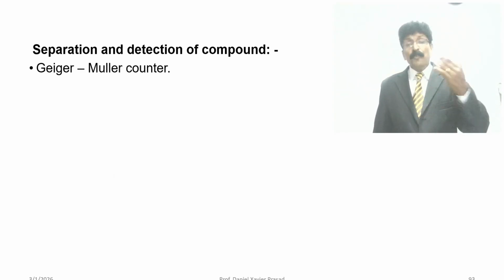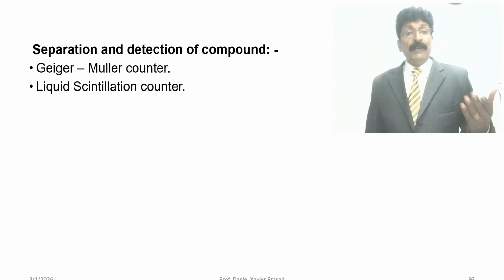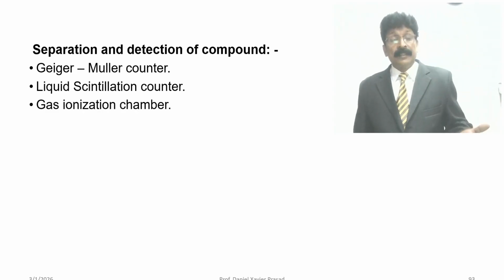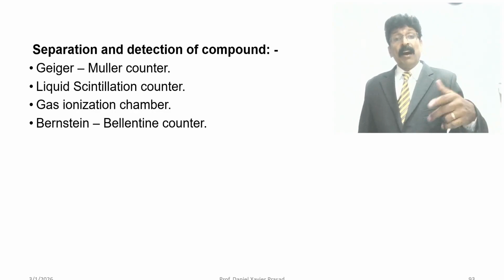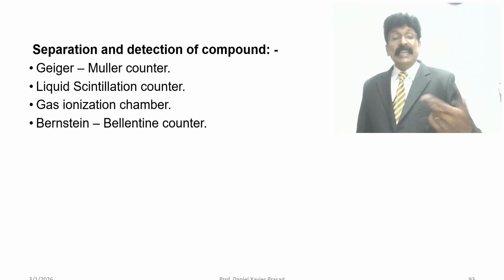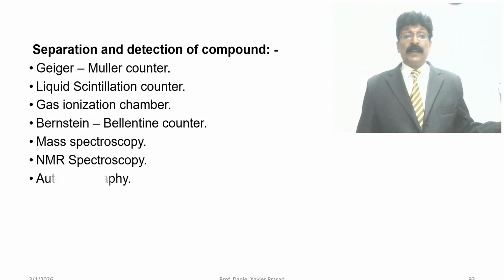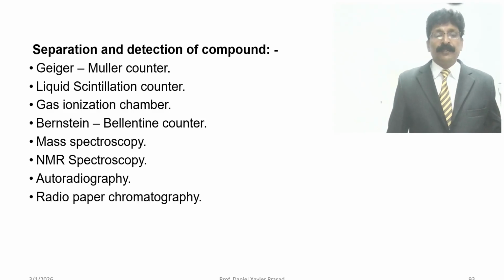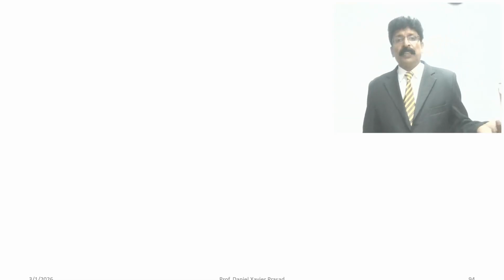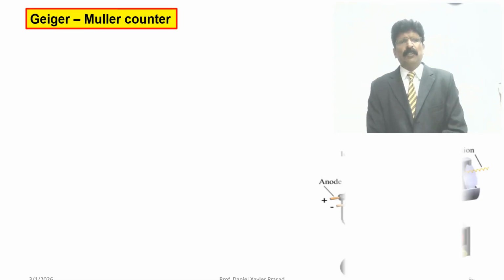How will you detect? Using instruments like Geiger-Müller counter, liquid scintillation counter, gas ionizing chamber, Bernstein counter, mass spectrometry, NMR spectroscopy, radioautography, radio paper chromatography. All these instruments can be used. I have added what a Geiger-Müller counter is, as they may ask.